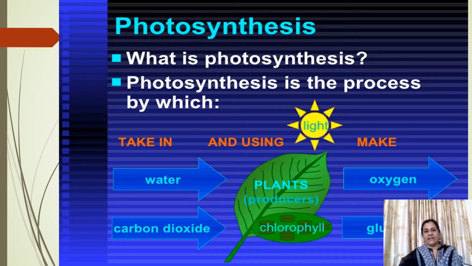In this slide, in this picture, you can see the plant takes up water from the soil through its root system and carries it upward to the leaf through the stem. It captures carbon dioxide, or fixes carbon dioxide, through its leaves having stomata. Chlorophyll captures sunlight as a source of energy, and by using these three things, it is converted into glucose, and oxygen is given out as a byproduct.